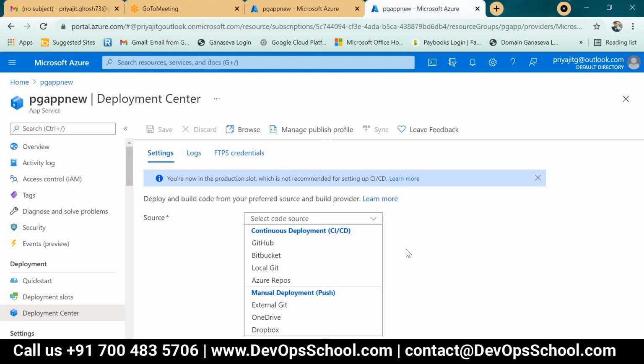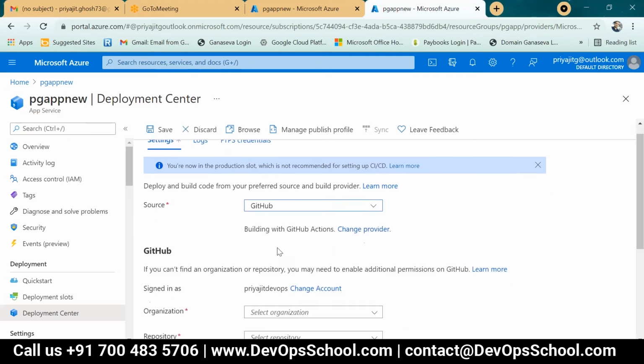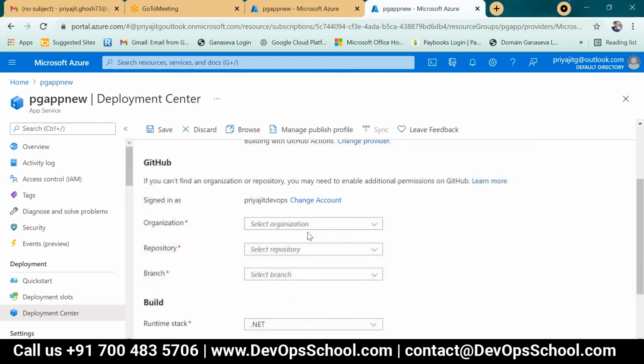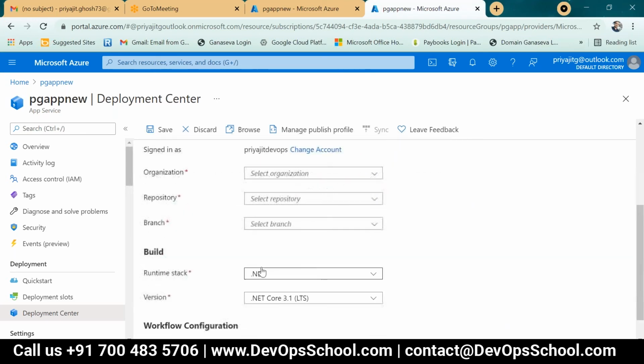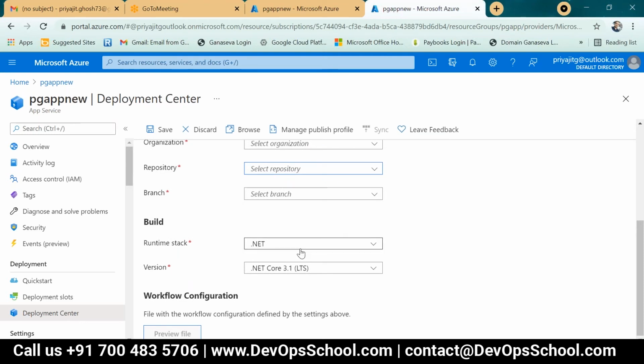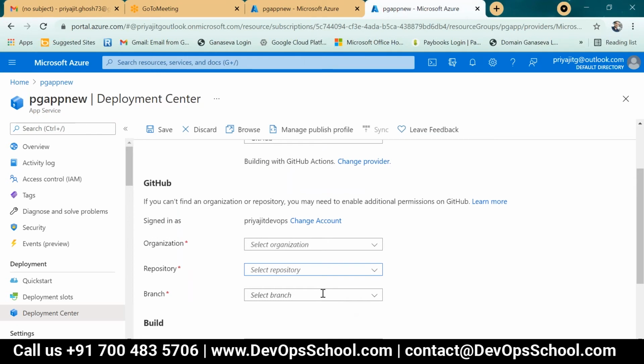You have to build up the CI. But till now, whatever we saw, we create a web app, we create a deployment center, but the deployment center and web app both are backbone only, and the actual code is not yet deployed. No, for the actual code you have to log into GitHub. This is your GitHub. And building with GitHub Actions, that is organization, select repository one by one, branch, stack, .NET stack. These all we have to configure here, step by step.